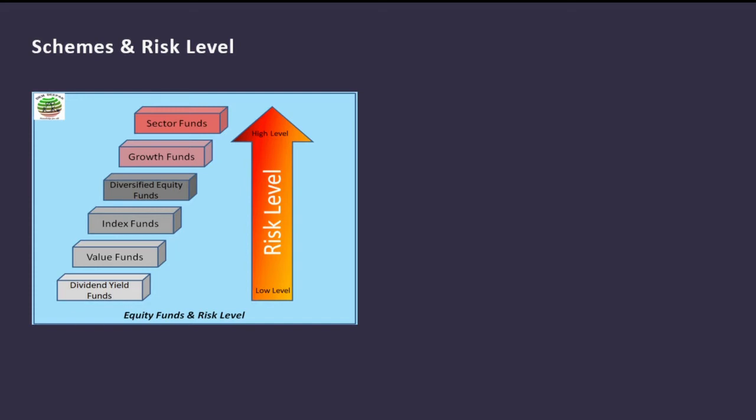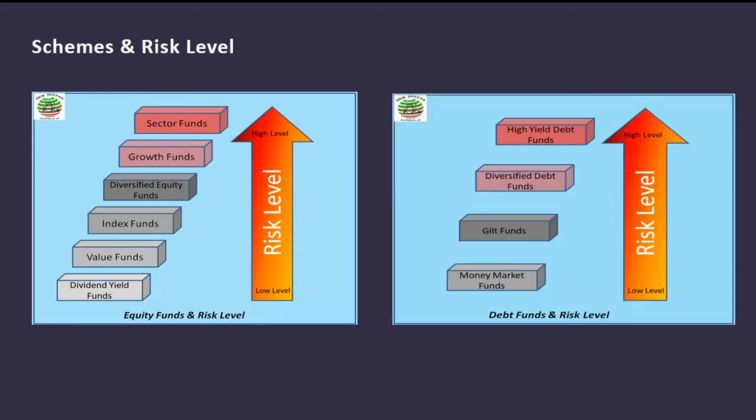Second, this diagram is for the debt fund. In debt funds also there are schemes which can be categorized from low risk level to high risk level. Money market funds are at low level. After that, gilt funds, diversified debt funds, high yield debt funds. So if someone wants to invest only in debt funds, but within debt funds also wants a scheme at low risk level, then they can go for money market funds. But important is: high risk, high gain; low risk, low gain. So returns are also accordingly.